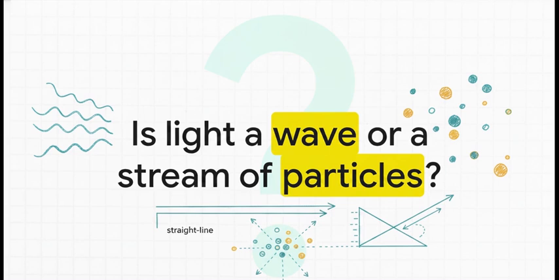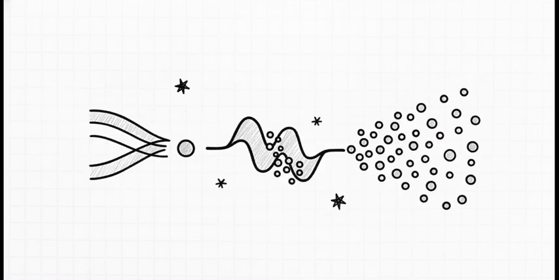But wait, just when you thought you had all these straight-line rules of reflection and refraction figured out, physics decides to throw us a massive curveball. We've talked this entire explainer about straight rays of light bouncing and bending, but what happens if the object light hits is just incredibly tiny? Get ready for the quantum twist.